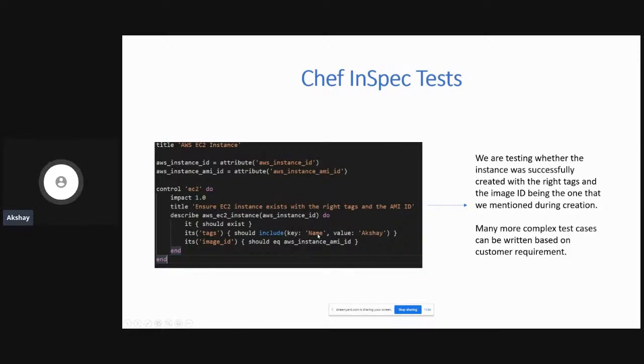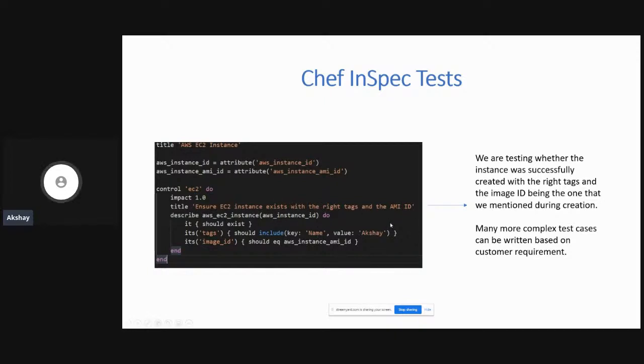Many more complex test cases can also be written, but this is a very simple test case that I'm showing you right now. Once the instance has been created, our test cases will run, wherein they will check whether the instance is actually there, whether it has the right AMI ID that we have mentioned through the variables, and whether the tags have the key of name and the value Akshay.